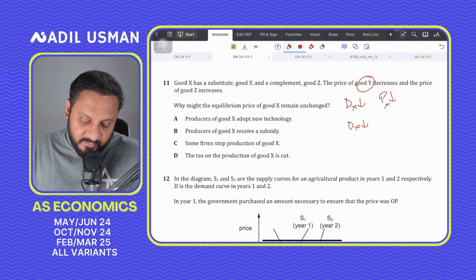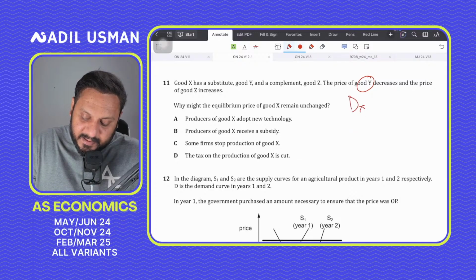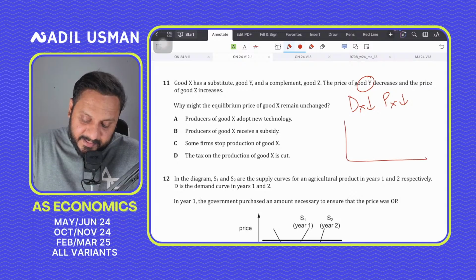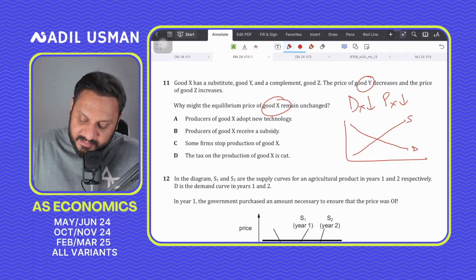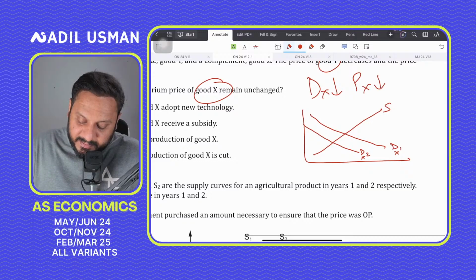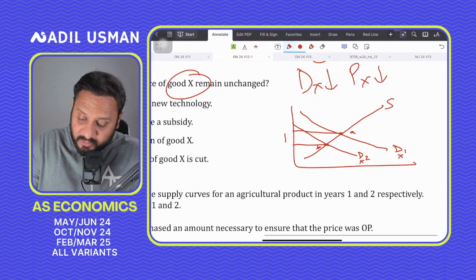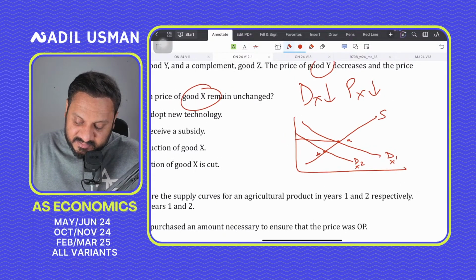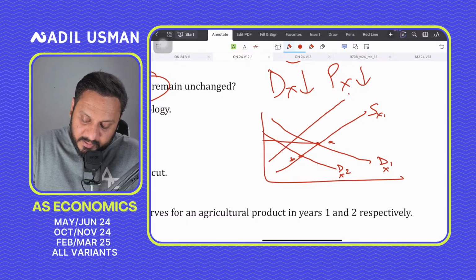So why might the equilibrium price remain unchanged? So what we conclude is that the demand for X is going down and the price of X also has to go down. But then the question is saying that the price of X is not going down. So what could prevent the price of X from going down? Ideally, if the demand for X is going down from D1 to D2, then the price should have fallen. Your equilibrium should have been from A to B. The price should have gone down, right? But it's not going down. And the only explanation to this is that there has been a fall in the supply of X. So the supply falls from S1 to S2, right?